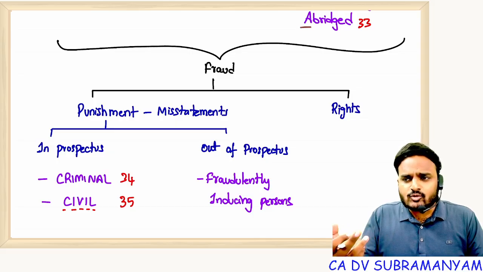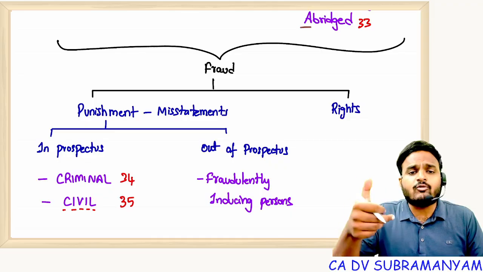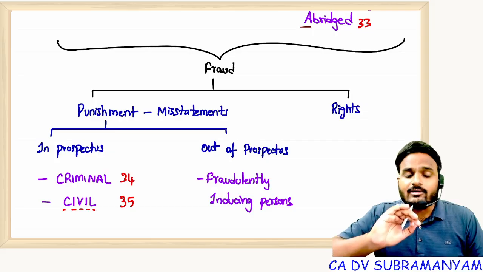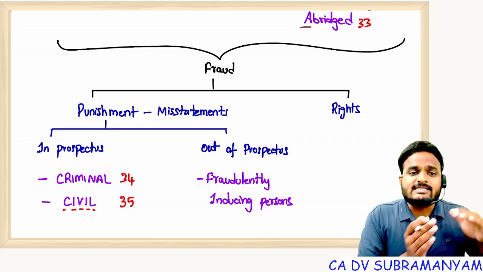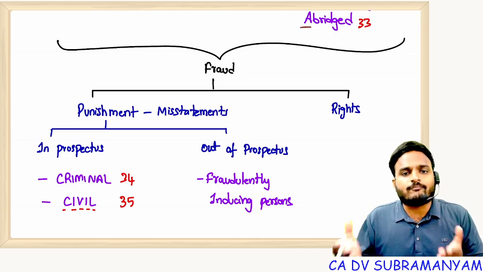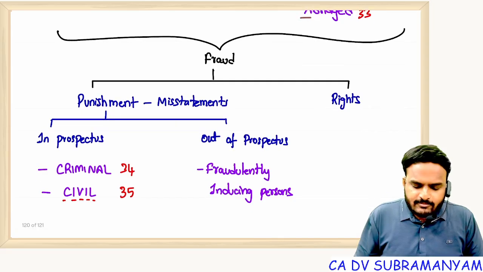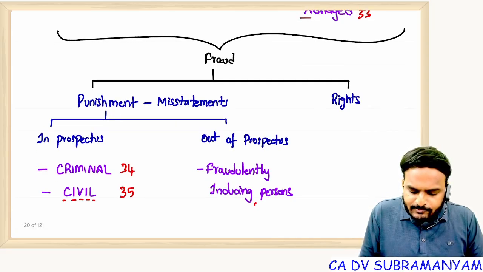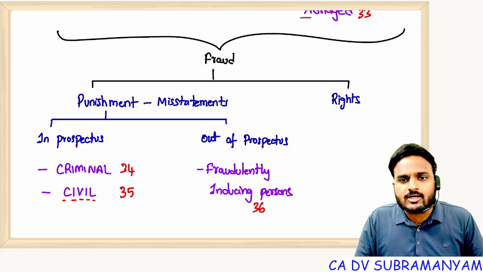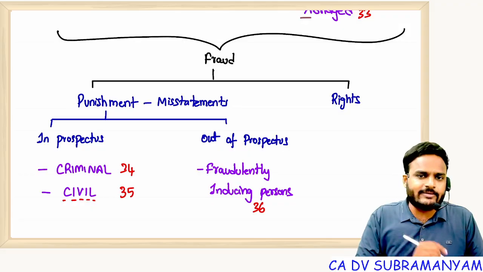Are they making those misstatements in the prospectus or out of prospectus? They are not making such misstatements in the prospectus. They are making those misstatements in some other form, not in prospectus. That's what I wrote here, out of prospectus. So in that case, punishment to the defaulter is specified in section 36. Punishment for fraudulently inducing persons to invest their money into the company.